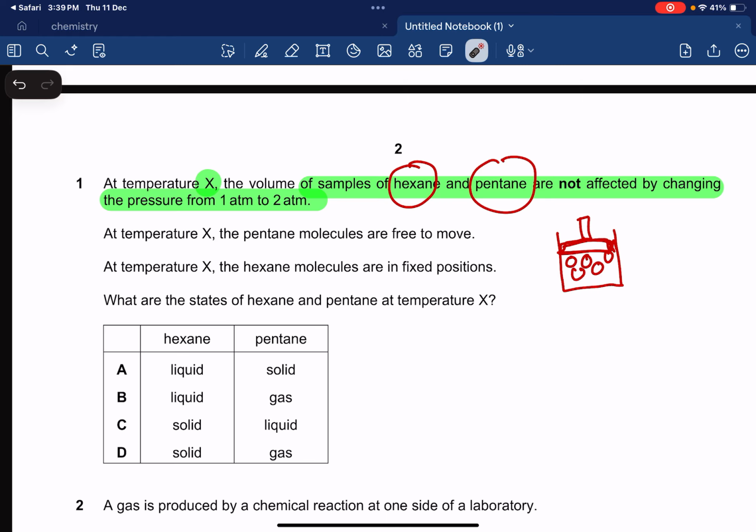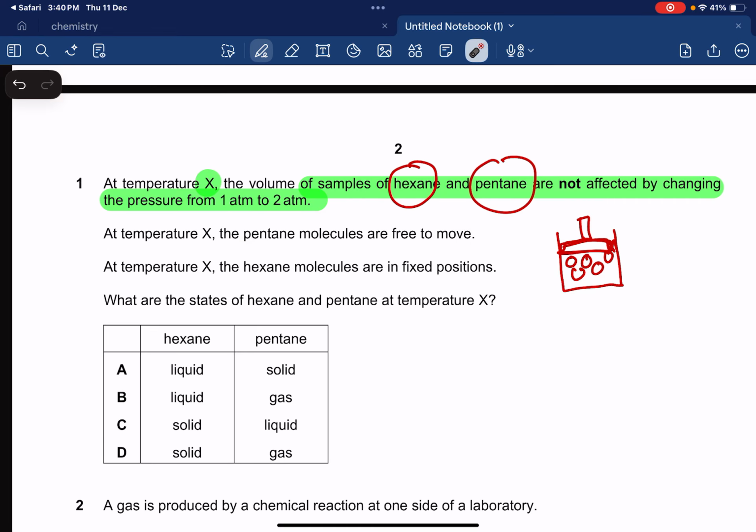This sample, whether gas, liquid or solid, is not being affected by changing the pressure from 1 atm to 2 atm. We know one thing for sure, that gases are always affected by changing pressure. When we increase the pressure, the volume of the gas decreases. That is what we know. So if hexane and pentane are not being affected, they must either be liquids or they might be solids. We don't know.